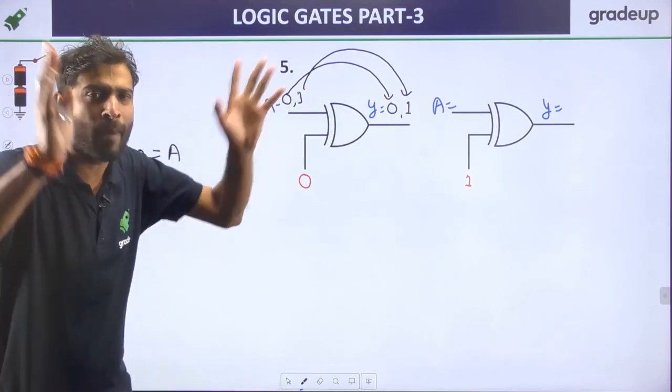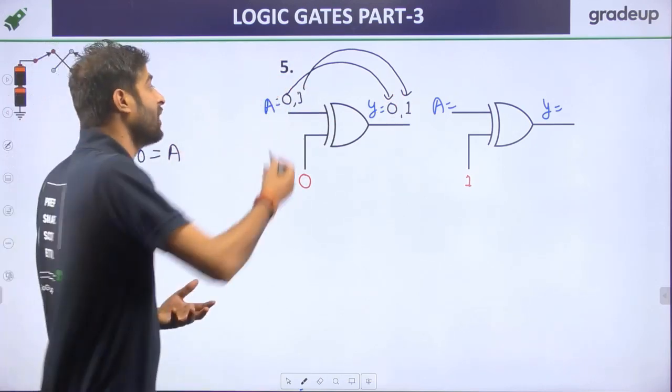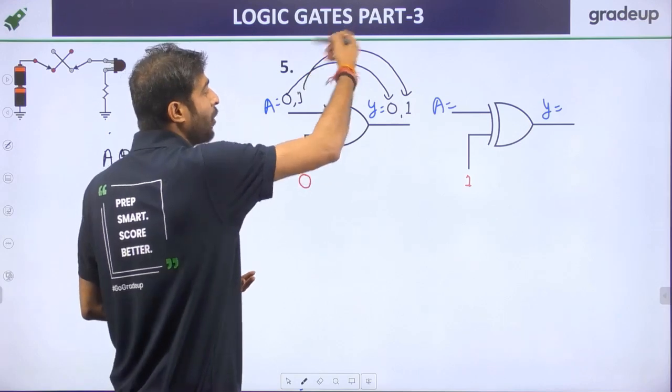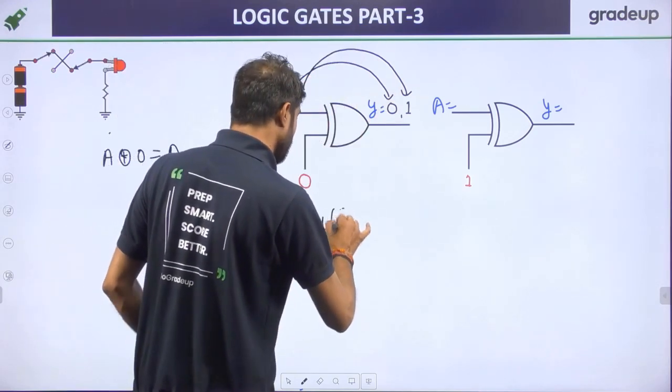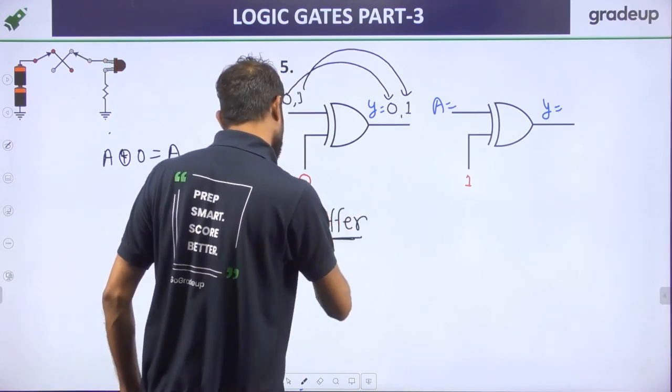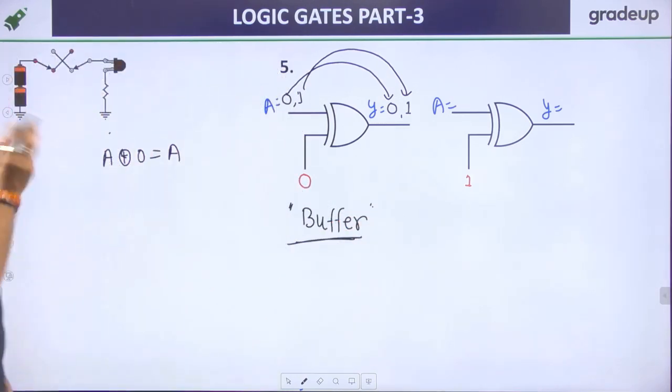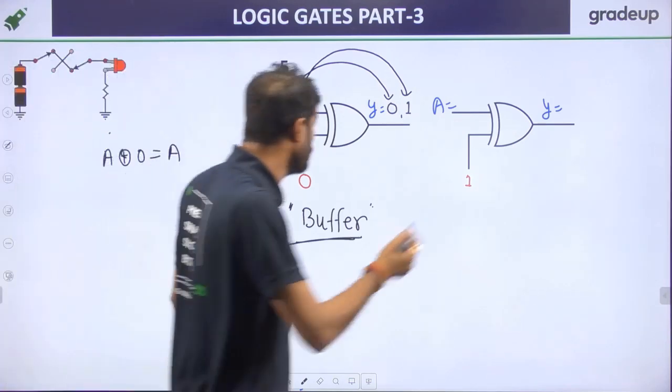So the circuit is in enable condition. But what type of enable condition? If 0 is provided, the output is 0, and if 1 is provided, the output is 1. So we can say it is nothing, my dear friend, it is just a buffer. ये कुछ नहीं, सिर्फ मन का भ्रम है, ये buffer है. Now we are moving on to the next.